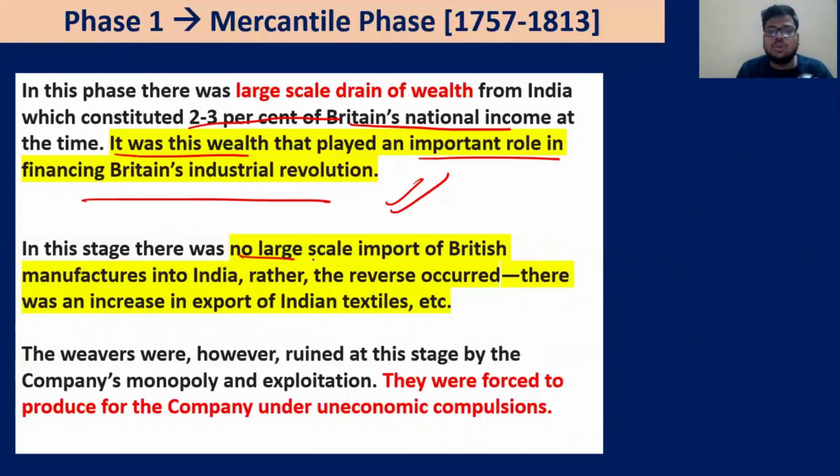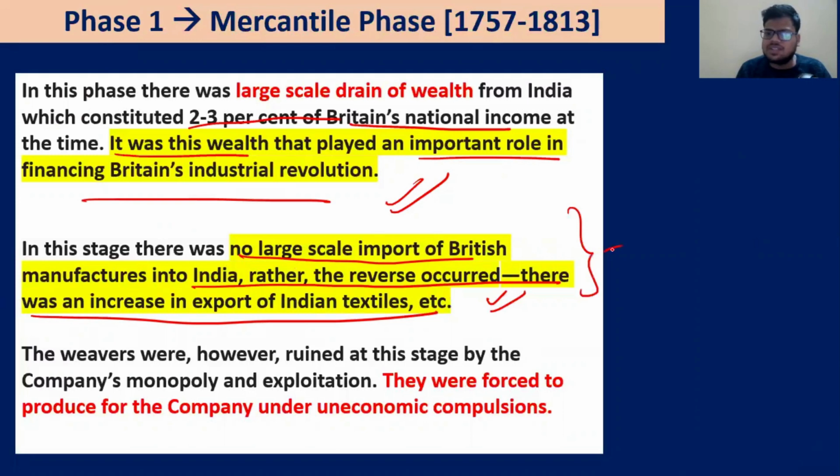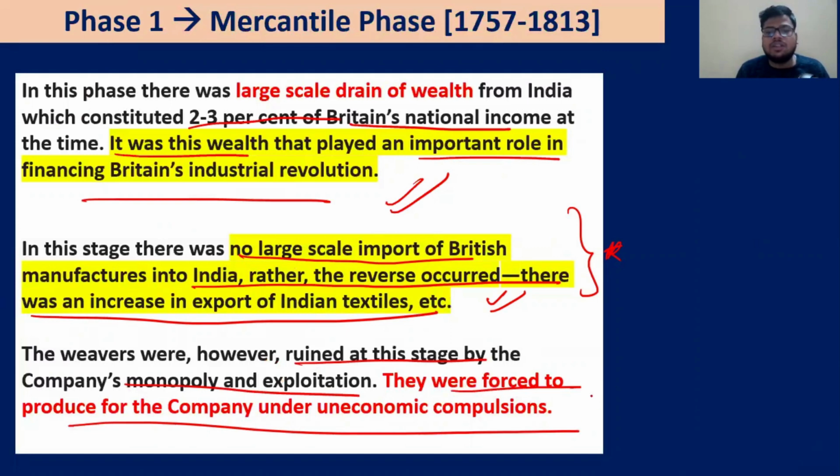In this stage, there was no large-scale import of British manufactures into India; rather, the reverse occurred. There were increased exports of Indian textiles. We have discussed that. Exports of Indian textiles were there, but they were paid for by other things. Weavers were ruined at this stage by the company's monopoly and exploitation. They were forced to produce for the company under uneconomic compulsion. For example, let's say the EIC gets hold of Bengal.